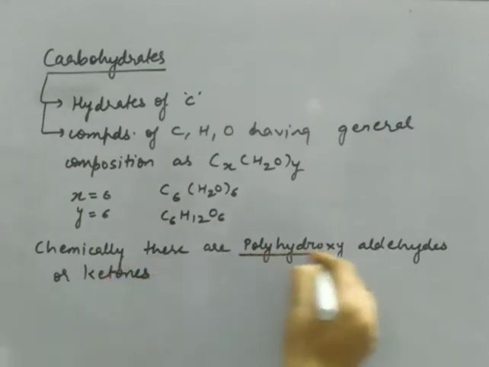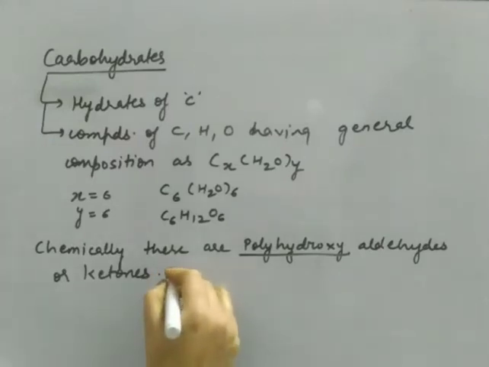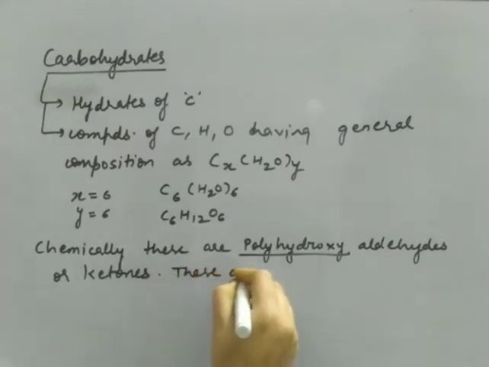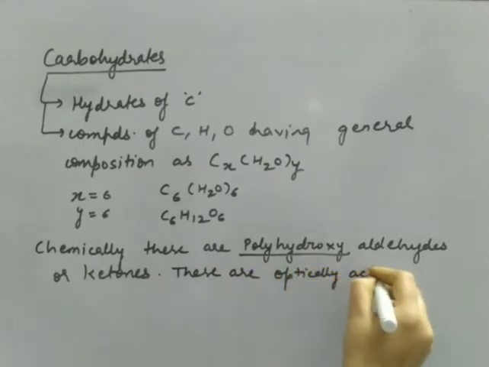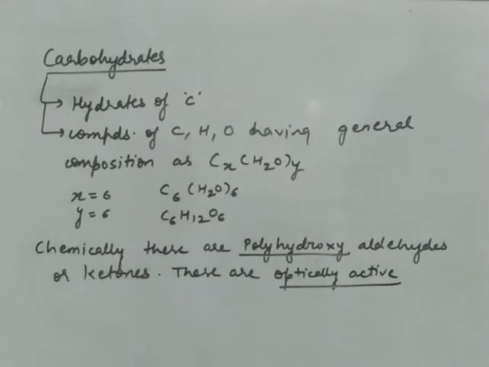Polyhydroxy means more than 2 OH groups are there, along with an aldehyde or ketone functional group. Carbohydrates are optically active. Sometimes some are optically inactive, but the majority are optically active. Optically active means they have a chiral carbon in them.